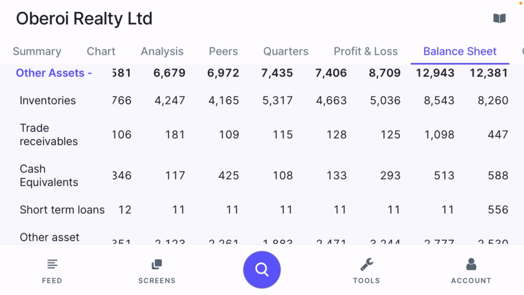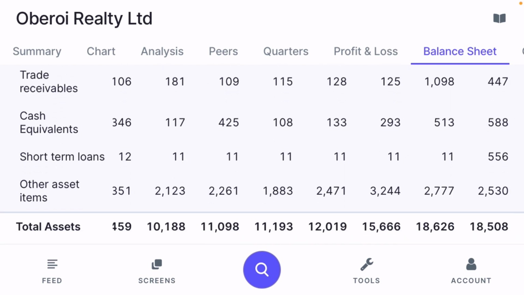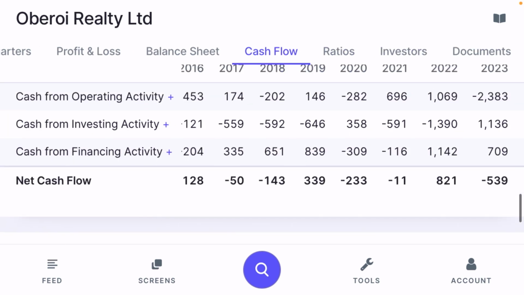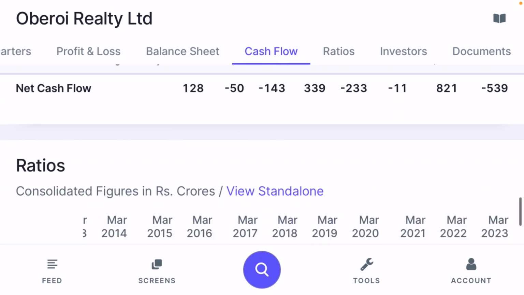Trade receivables they are going to receive from the market are 447 crore, and in cash equivalents they have 588 crore of cash. They also have some short-term loan, which is 556 crore. It means that the company is maintaining a very healthy balance sheet. Now, as we discussed, the company has very good cash right now, 588 crore.